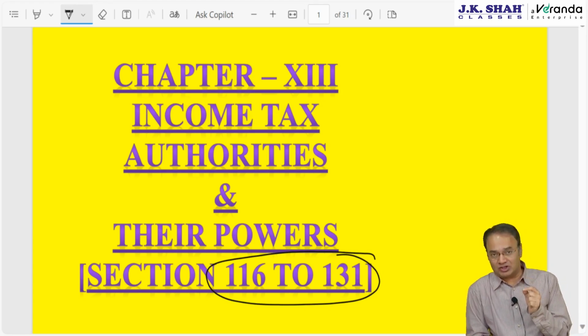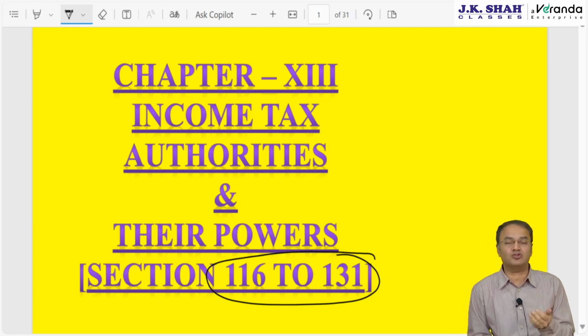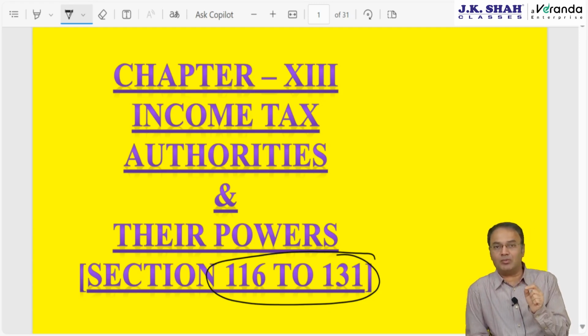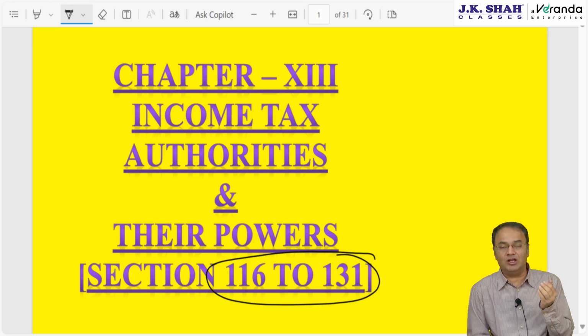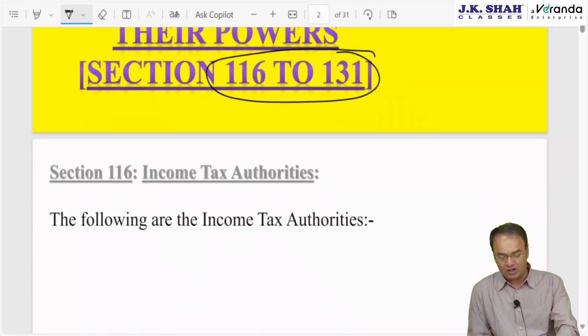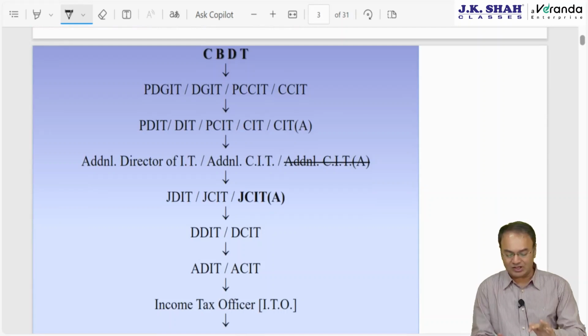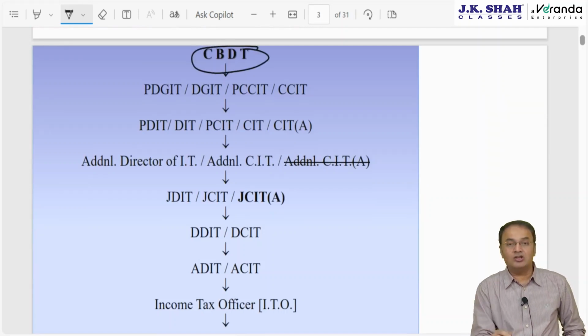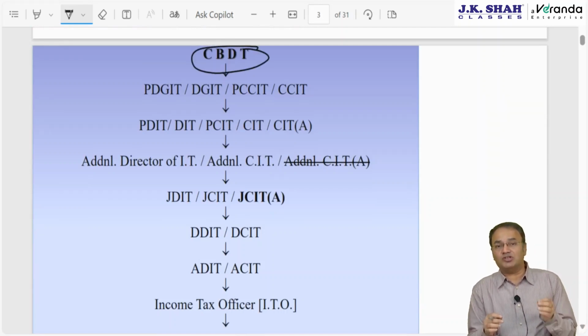Very first section, section 116, gives us an insight of who all are the income tax authorities. Income tax department falls under CBDT. Income tax department is a part of finance ministry of central government. The topmost authority as per section 116 is CBDT. CBDT comprises of chairman, vice chairman and various members.